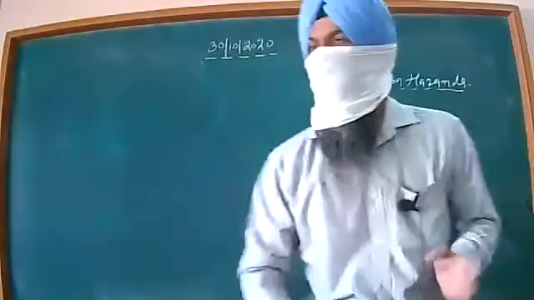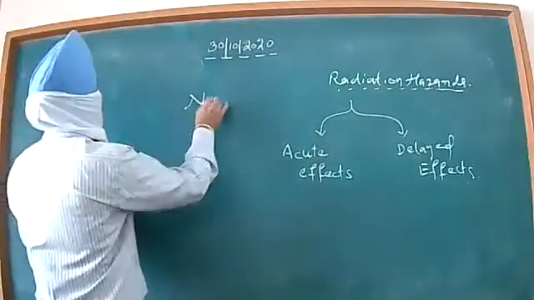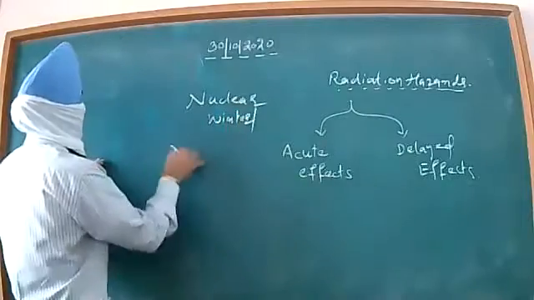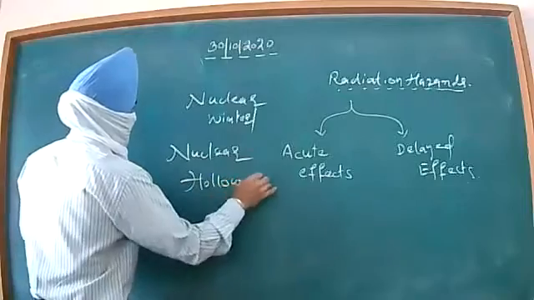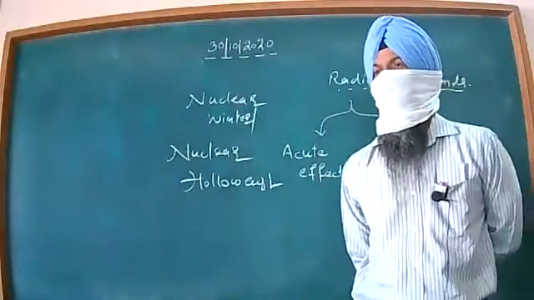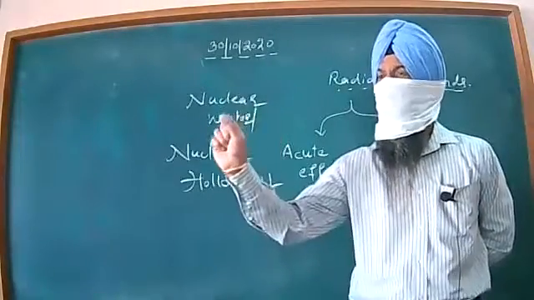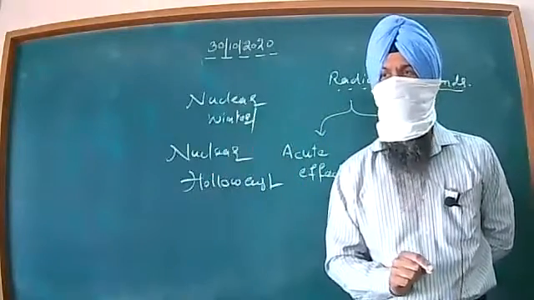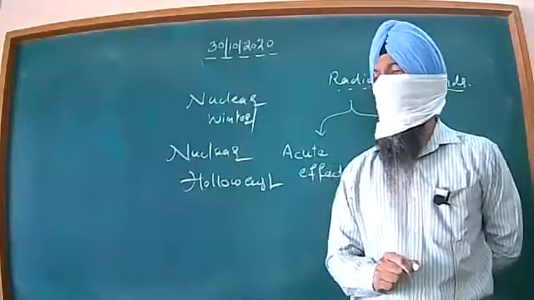Again, continuing with the radiation hazards, we have nuclear winter or nuclear holocaust. What do we mean by this, dear children? Nowadays you are hearing a lot of news that America is having so many nuclear weapons, Russia is having so many, India is having so many, even Pakistan is having so many nuclear weapons.